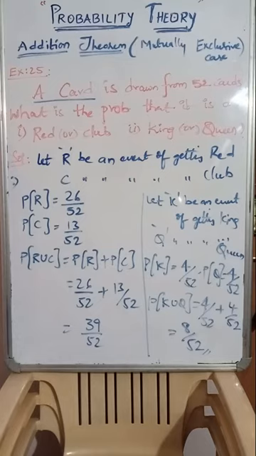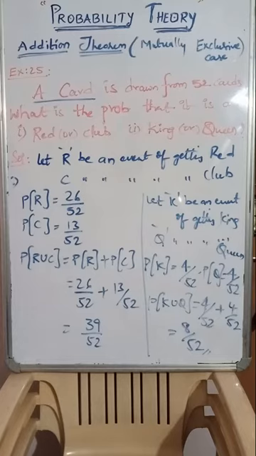So have a look once again. A card is drawn from 52 cards. What is the probability that it is a red or club? And question number 2, king or queen. First, sub question number 1. Let R be an event of getting a red card and C be an event of getting a club card. So red and club are totally mutually exclusive events, right? So probability of getting red will be 26 out of 52. Probability of getting club cards will be 13 out of 52. If you go through the structure of playing cards, then you will understand. So 26 are red in color and 13 are clubs. So both R and C, red and club, are mutually exclusive.